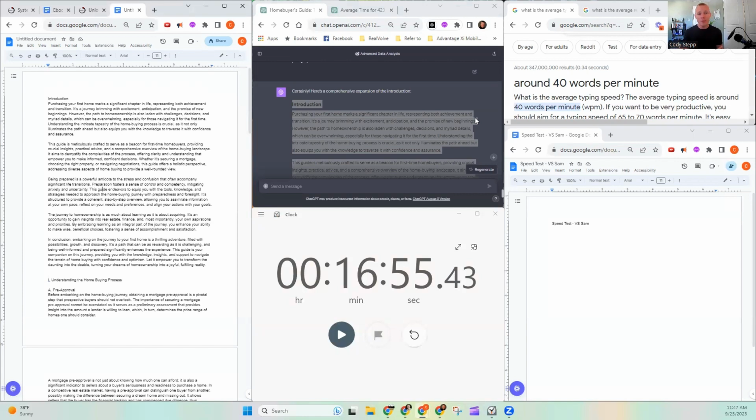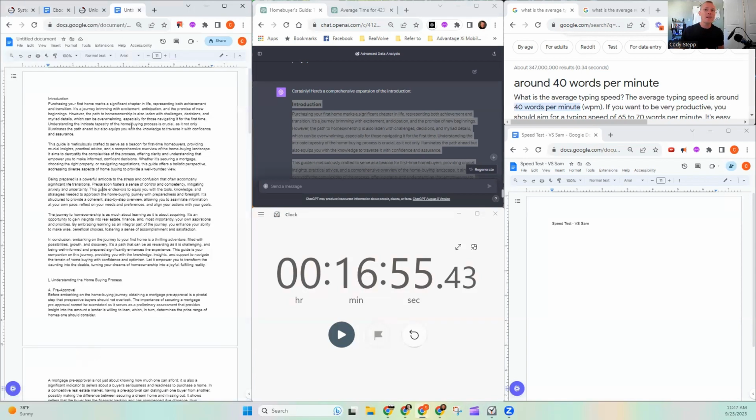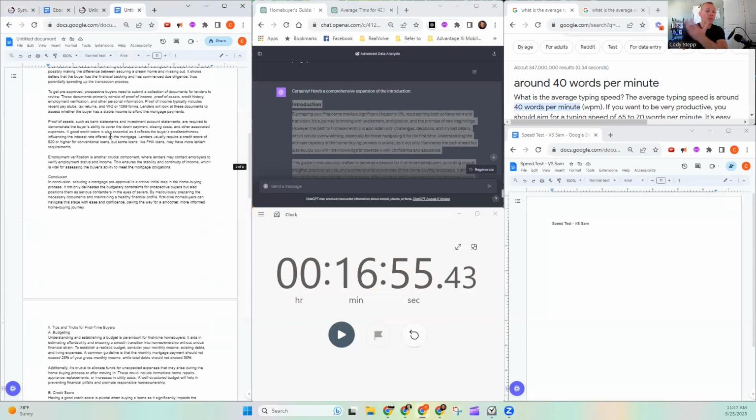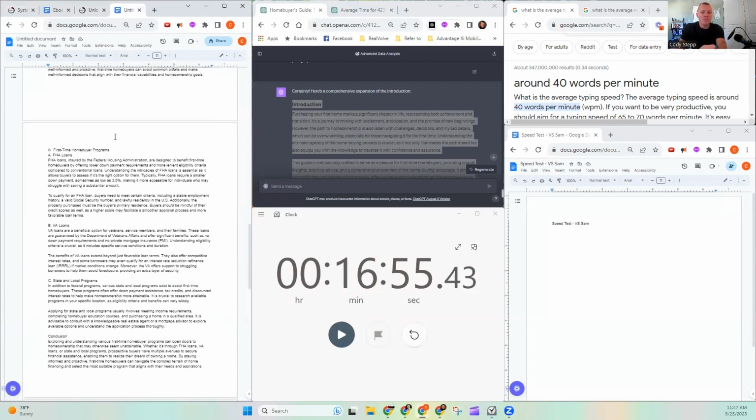And the benefit of this is inside of the Systems Accelerator Manager, I am using all of the different pieces of information that you shared with me so that these are highly tuned to your specific business. They're going to be articulated the way you like to write them. So now from here, I would have to go through and I would have to read all of this. I'm going to edit it. I'm going to make sure it sounds like me. How much time is that going to take? Maybe an hour, maybe 2 hours.